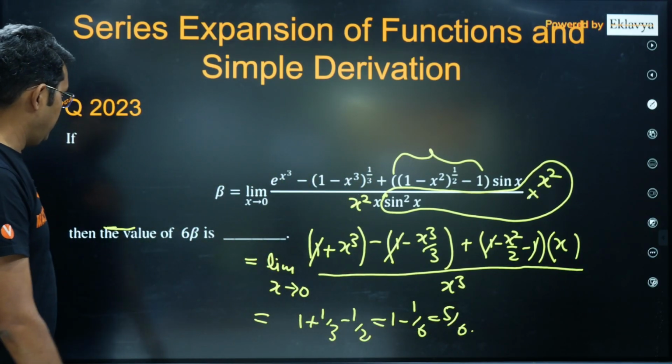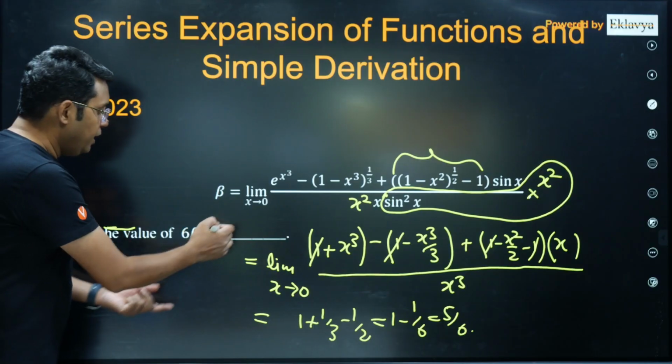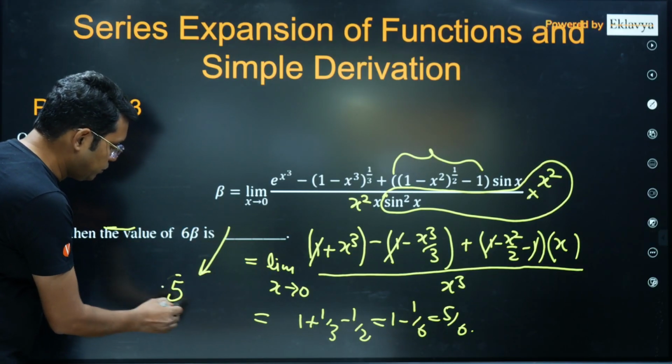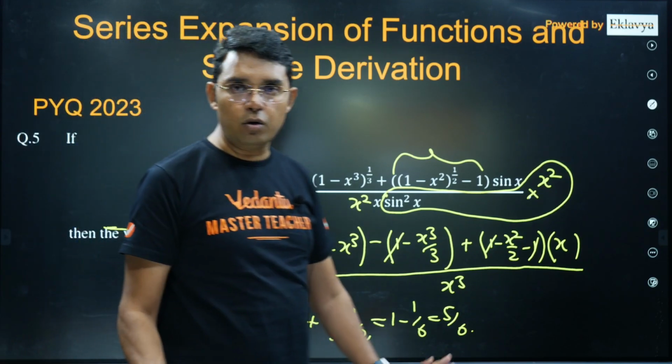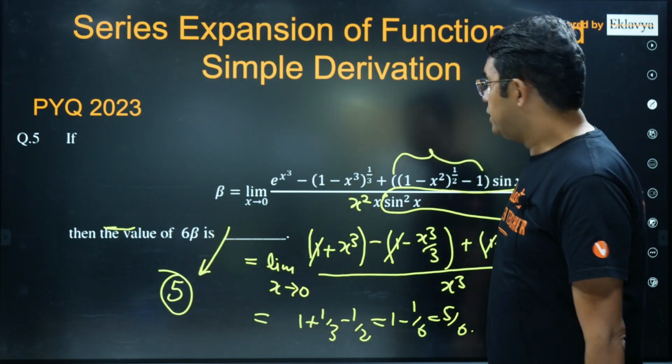So that is my beta. If you're looking for 6 beta, I think the answer will be 5 for this question. So one simple question based on the expansion.